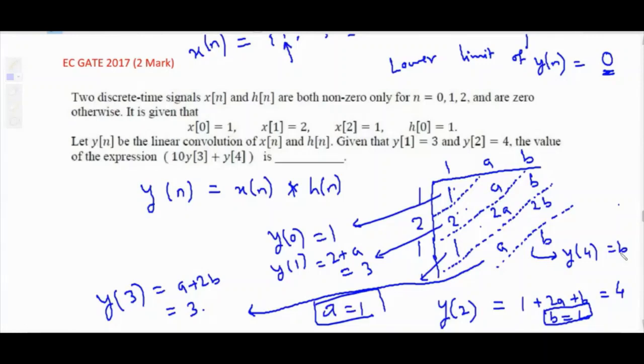Okay. I hope you are also solving it simultaneously. Answer: y of 4 is b, b means 1, so y of 4 is 1. What is the question? 10 y of 3 plus y of 4. Before the signal, 10 is written, so it is a constant amplitude. 10 into y of 3 is nothing but 3, plus y of 4 is 1. So 30 plus 1, 31. So the answer for this question is 31. I hope you got the answer as 31.